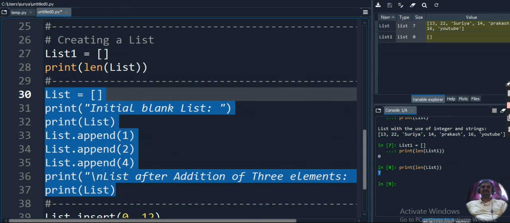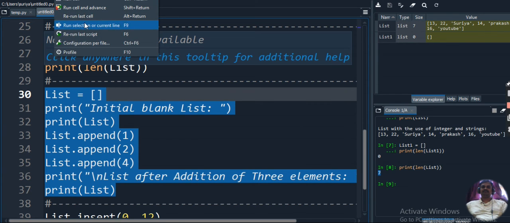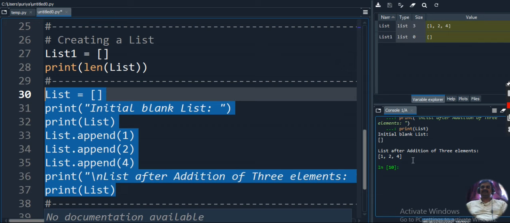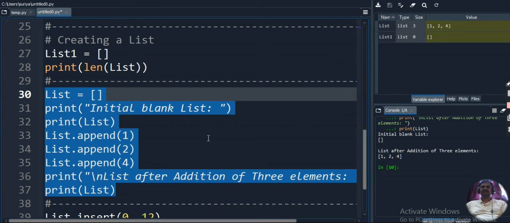Okay, so let's execute this particular code and see the output. So it's appended actually. The list was empty, and we appended 1, 2 and 4. So the size of the list is 3. That's what we are getting as output here. We appended 3 values. So you have to understand how to find the length of the list. In the previous example, we used the len method. In the same way, to insert values inside an empty list, or if you already have a list and want to append some more values to it, you have to use the append method.